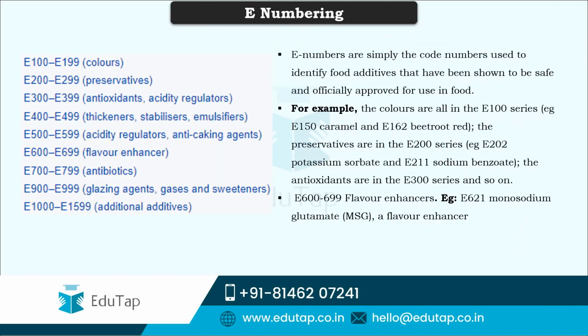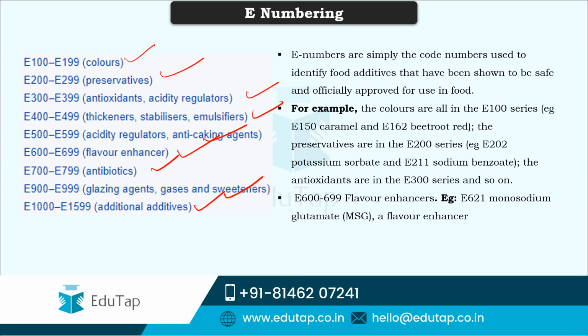So friends, along with that, we shall also see E numbering. There are various food additives like colors, preservatives, antioxidants, thickeners or emulsifiers, acidity regulators, flavor enhancers, antibiotics, glazing agents, gases, sweeteners, and additional additives that all come under food additives.